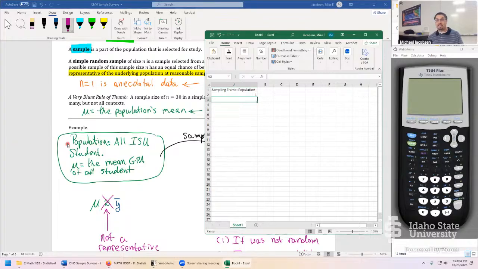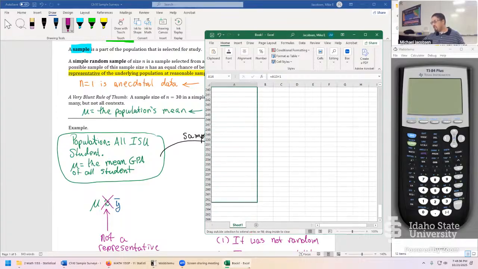These kinds of studies are costly. To investigate a population that's large, you really do have to work pretty hard, especially if you're going for the simple random sample. So our sampling frame is going to list out all ISU students. Here's student 1. This is going to take a while, so we'll use this trick. Here's student 2. And the next trick is you can just drag this down to get a whole bunch more students. Again, you don't have to repeat this for the course. This is more just to understand how to do the simple random sample.